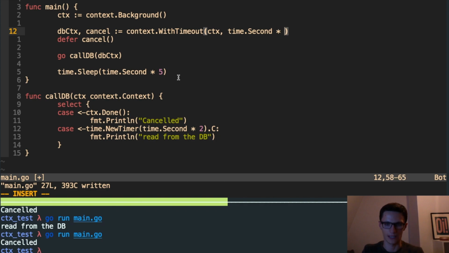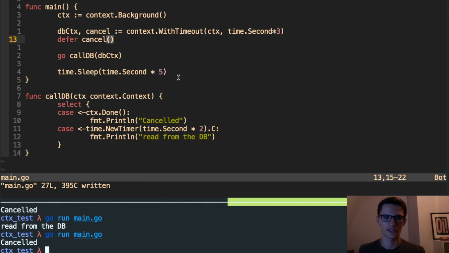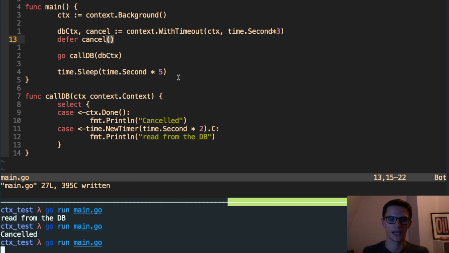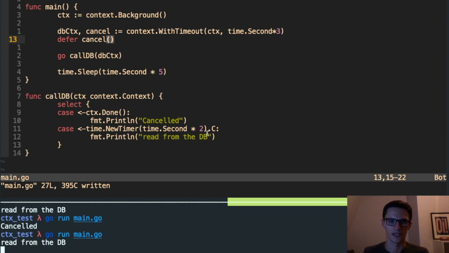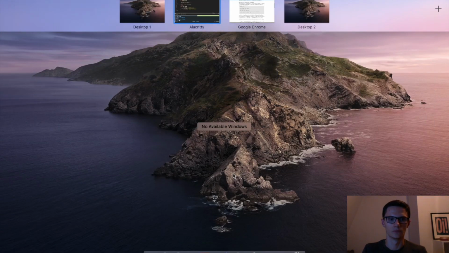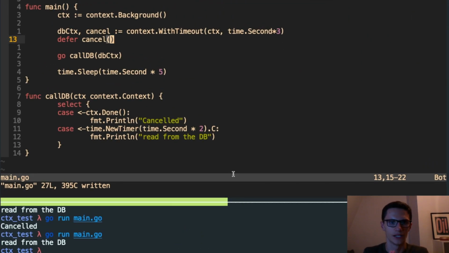But if we make that 3 seconds, so we only want to time out after 3 seconds, we give our database 3 seconds to return. Then down here, because we have this database call returning after 2, we get read from the database instead. So this channel returned first. So that's a basic way that we can use a context for timeout for concurrent code.